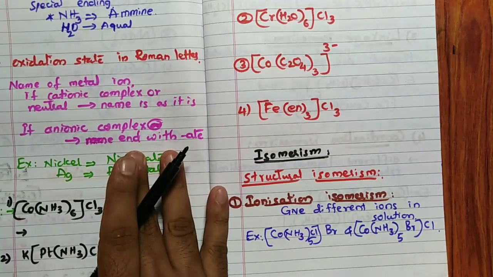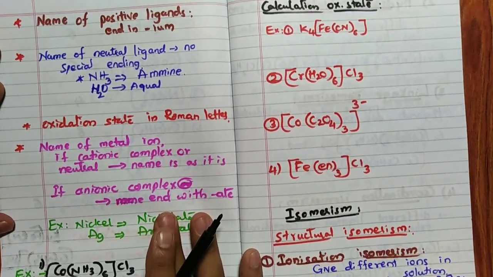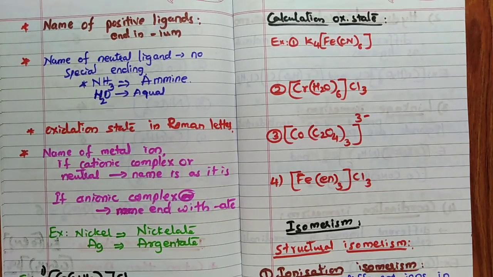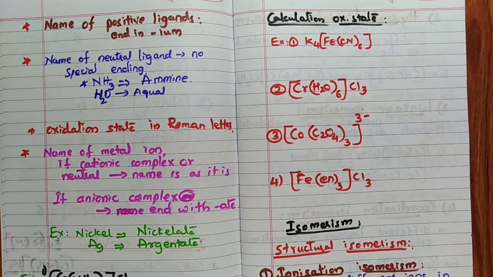Remember that. Then the name of a positive ligand ends with IUM. If it is NH4 plus, ammonium. If it is NO2 plus, nitronium, like that. The name of a neutral ligand has no special ending. No special ending for this.